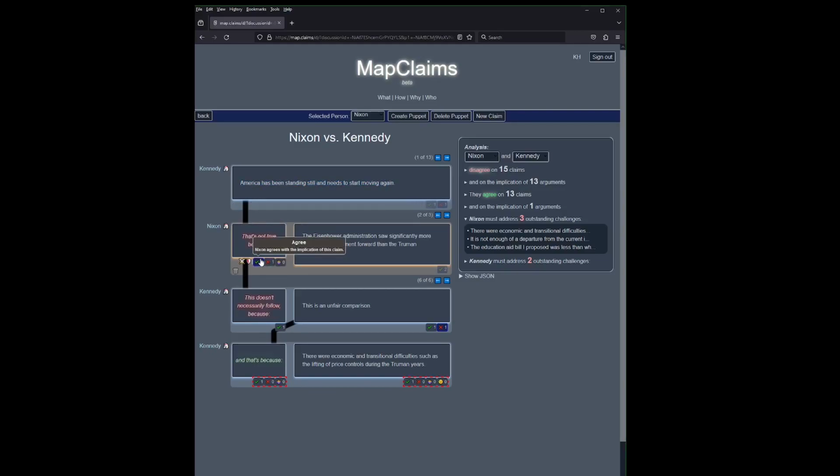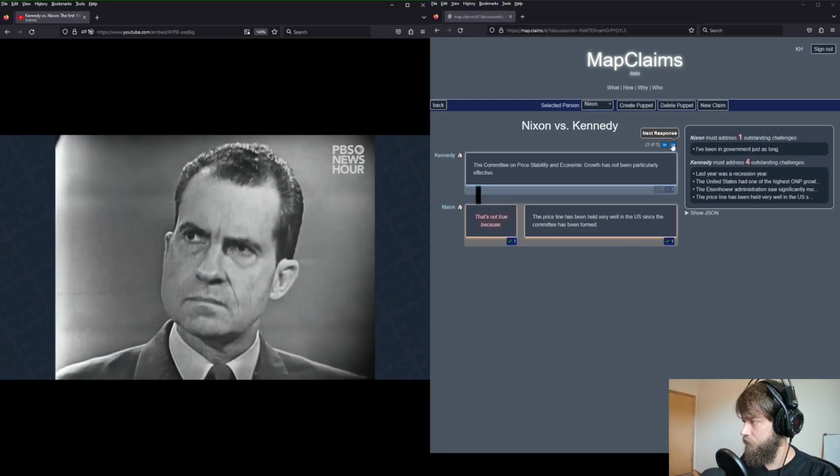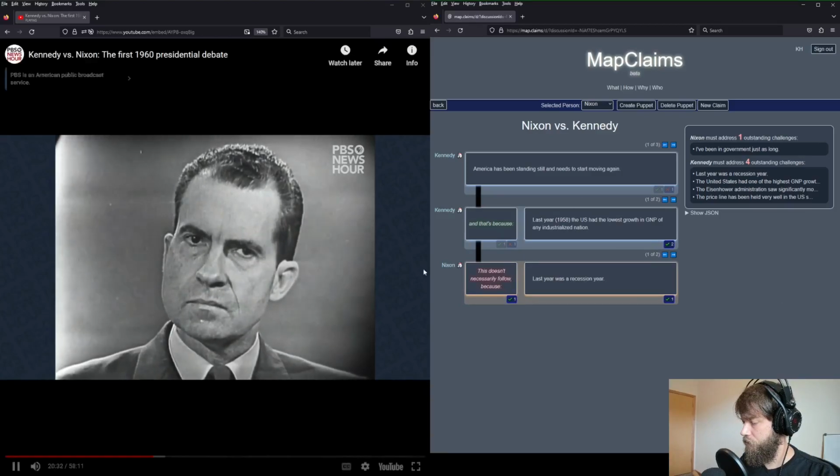And he argues that this does not necessarily follow because the comparison is unfair, supporting that claim by pointing out economic difficulties under the Truman administration. Difficulties that were facing the United States during that period of transition, 1946, when price controls were lifted.